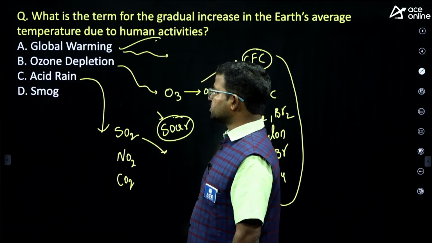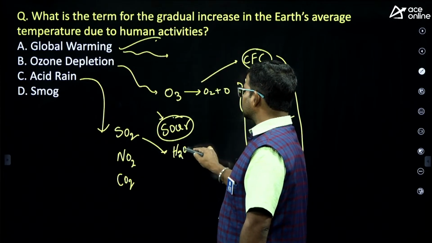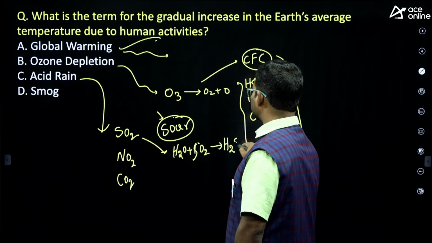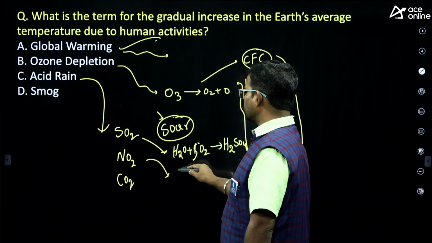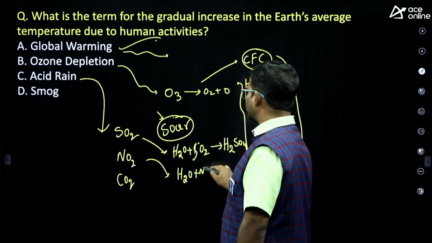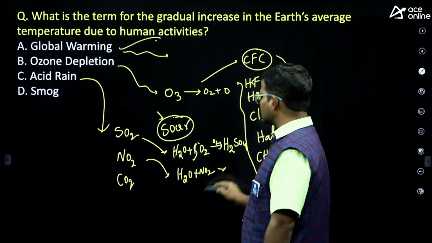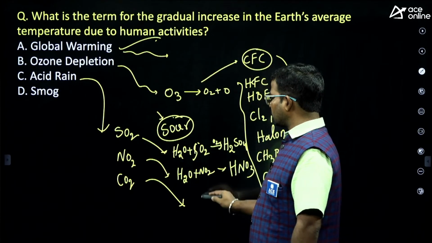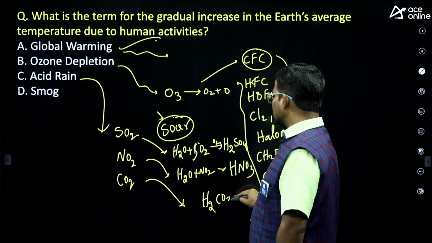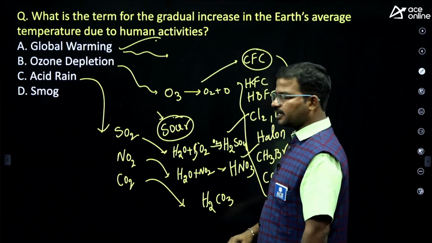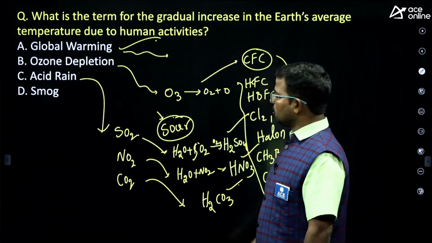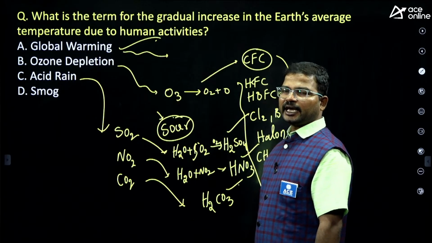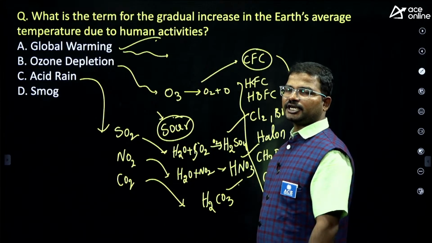Suppose SO2 is added in water, what do we finally get? Sulfur dioxide plus water gives H2SO4, sulfuric acid. Next, when water reacts with NO2, in excess oxygen we get HNO3, nitric acid. What about CO2? When CO2 reacts with water we get H2CO3, carbonic acid. Because of the existence of these chemicals, if they exist in rainwater, it is treated as acid rain.